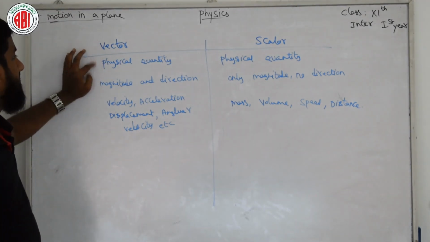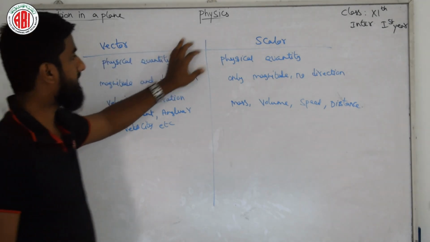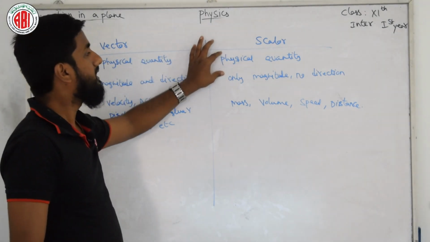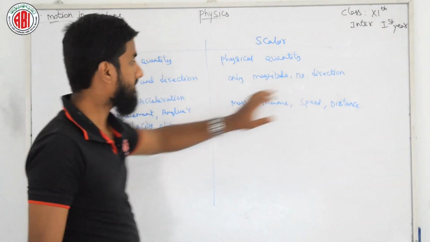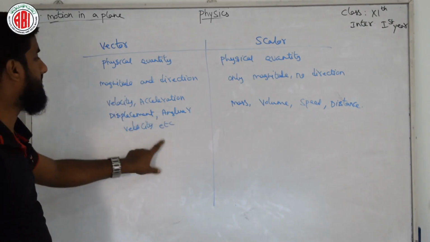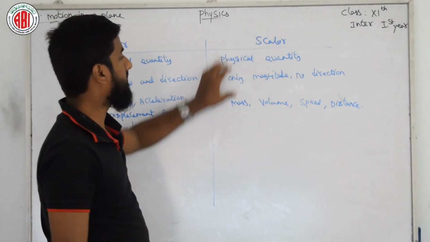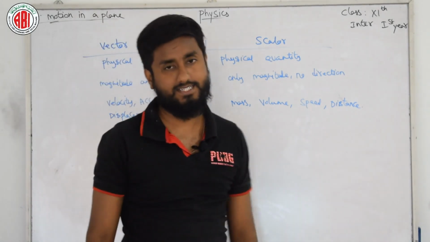So for scalar and vector, you just need to remember this point, and you can define it like this. Vector is the physical quantity having magnitude as well as direction, whereas scalar is the physical quantity having only magnitude but not direction. Examples for vector are velocity, acceleration, displacement, angular velocity, etc. Whereas examples for scalar are mass, volume, speed, distance, etc.